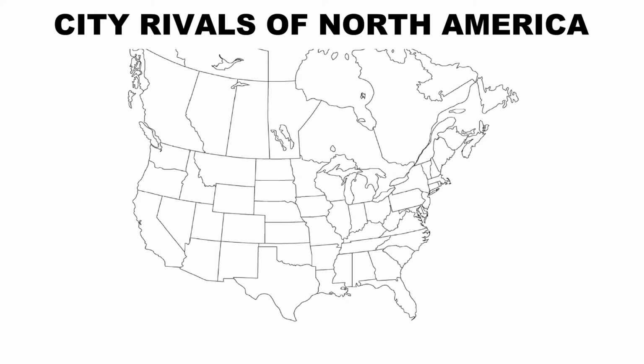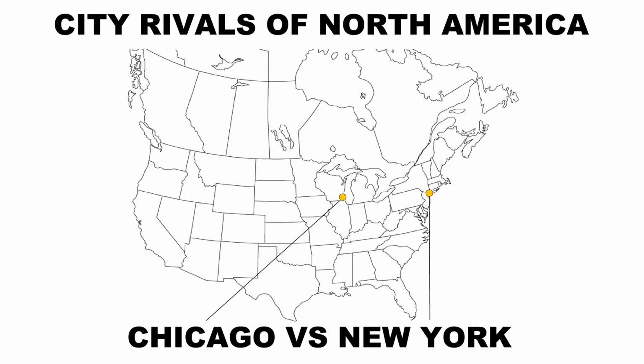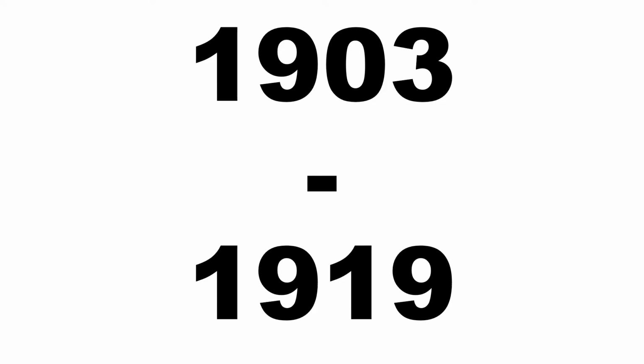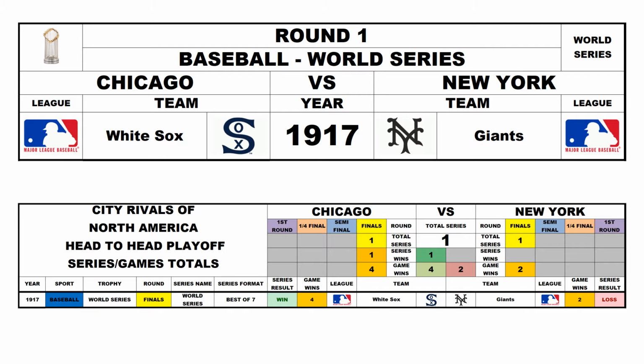For this episode of City Rivals of North America, Chicago versus New York, 1903 to 1919. Round 1, World Series, 1917, Chicago White Sox versus the New York Giants. Chicago won the World Series 4-2.